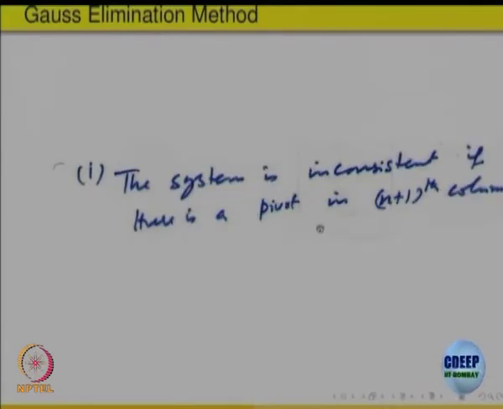Then what? The system is inconsistent if there is a pivot in that column, the b column, a non-zero pivot.